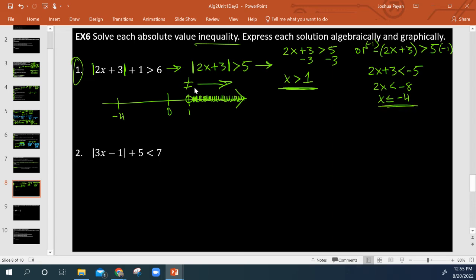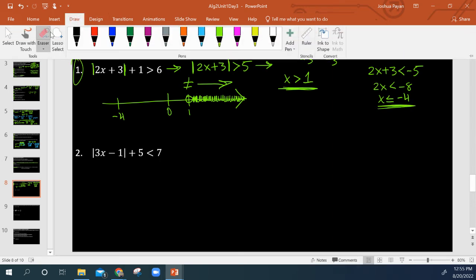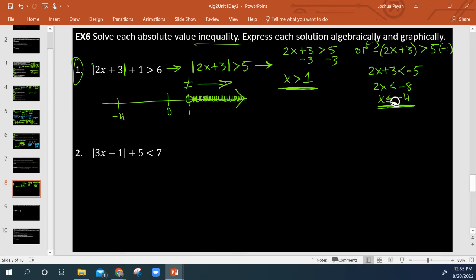Then same idea here, and I don't know why I put an equal sign. I don't know where I got that from. Yeah, just don't erase the one line. But we know that x is less than -4. So that means x can be everything to the left of negative 4, but of course we are not including negative 4 because it's not equal to negative 4. So x can be everything to the left of negative 4, but not negative 4 itself.